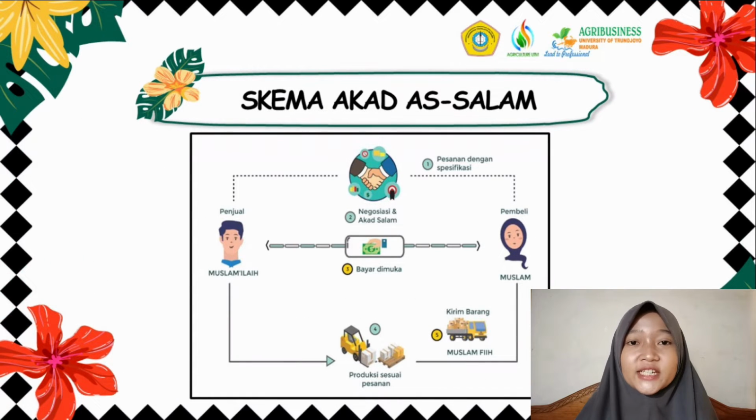In the explanation of the salam contract scheme, there are two parties to the transaction, namely the seller and the buyer. The buyer will buy a product from the seller because the desired product cannot be provided directly at the time. The buyer makes a salam contract with the seller and explains specifically the product he wants. After agreeing, the goods are made and at the specified time, the goods are sent to the buyer.